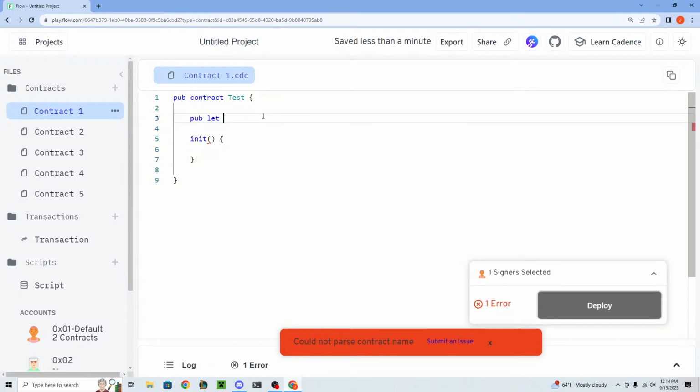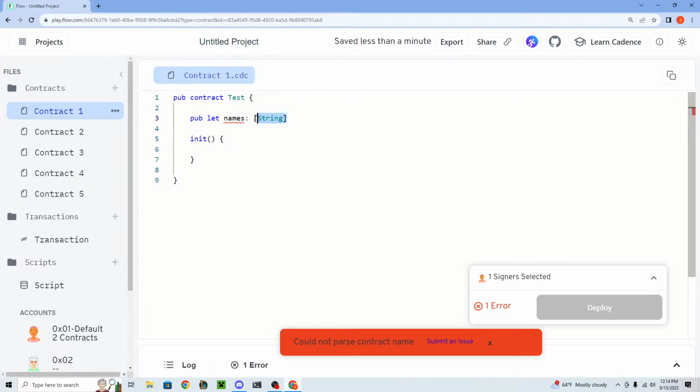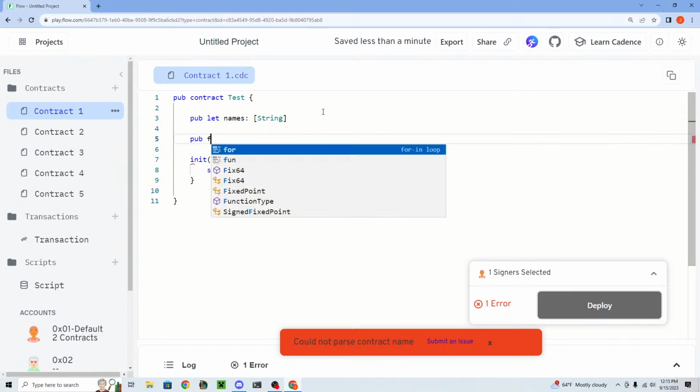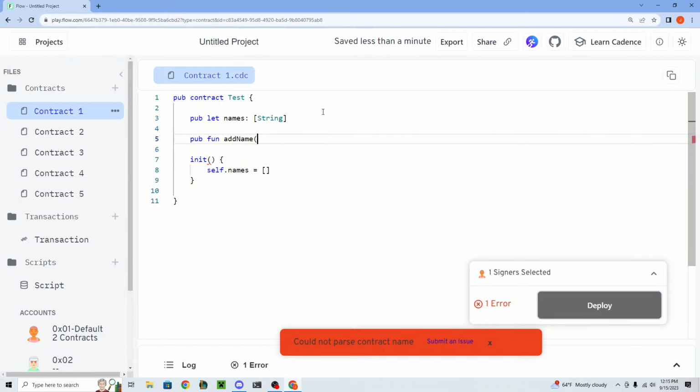So let's say we have an array called names, right? And this is an array of strings. This is how you define an array in Cadence. You put brackets around a type. So this is saying we want to have an array of string types. So we can say self.names equals empty array, because we have to initialize it to something when we deploy the contract.